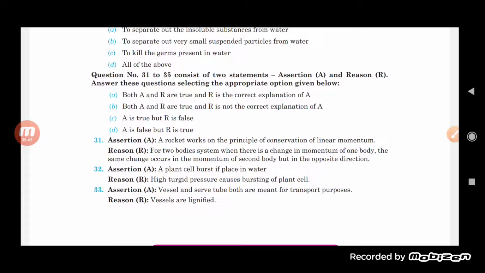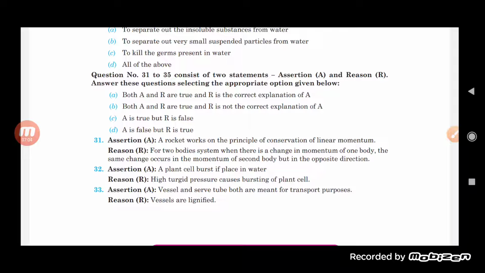Okay, now let us see the next one. The question is that vessels and sieve tubes are both meant for transport purposes. Reason: vessels are lignified.